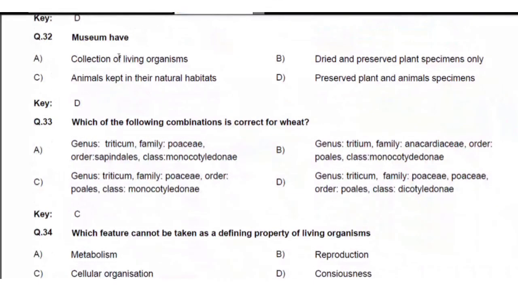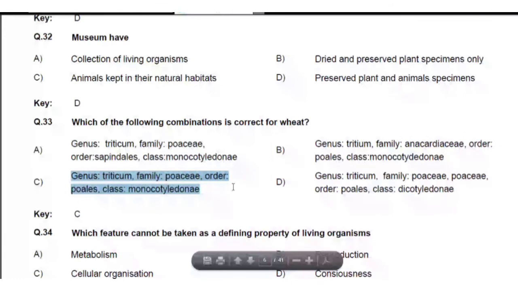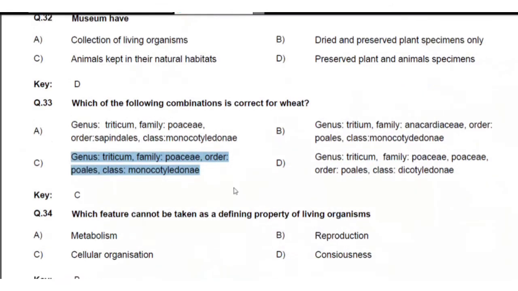Next, museum. What is the meaning of museum? Museum is nothing but preserved plants and animal species. These three options are not related to the museum. Next, which of the following combinations is correct in wheat plant? Wheat plant is related to the Poaceae family. So the genus is Triticum, family is Poaceae, order is Poales, and it belongs to the class Monocotyledon. So this is the best answer for question 33.